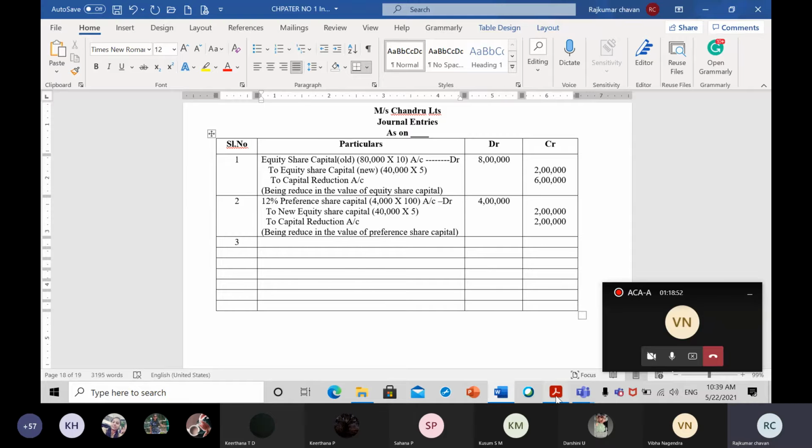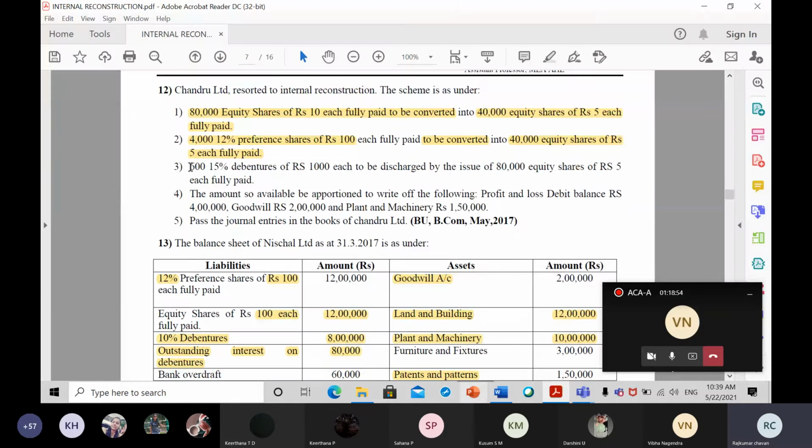Let us go to the third. Now concentrate everyone. 600, 15% debentures are there, and one debenture value is 1,000 rupees each. Underline: 600, 15% debentures of rupees 1,000 each, and they are going to be discharged. What is the meaning of discharge? It means we are going to allot, and it is a kind of settlement.